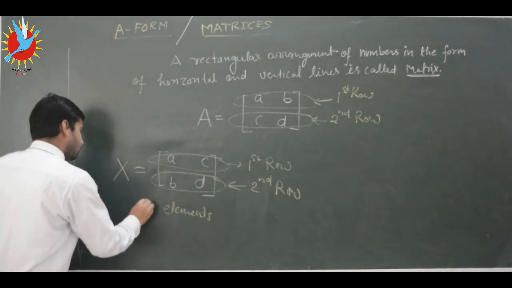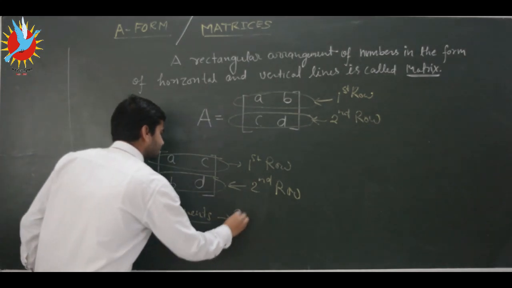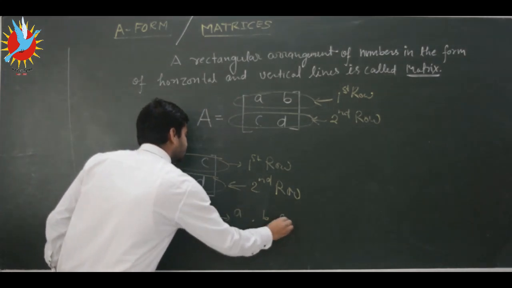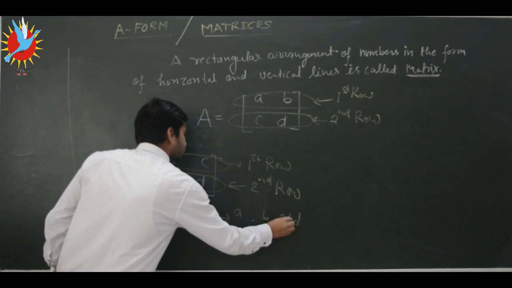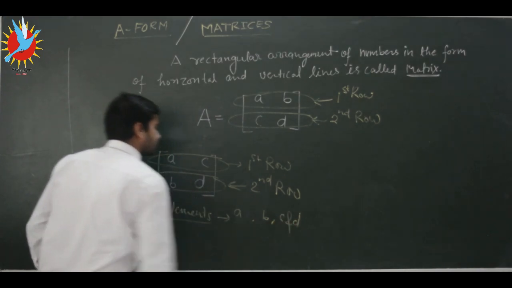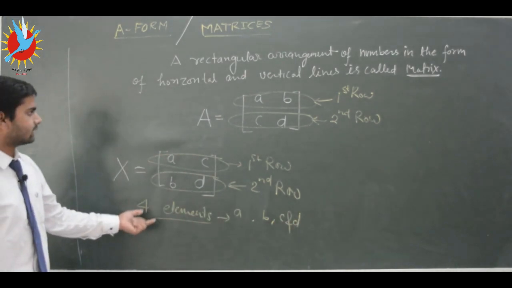This matrix has 4 elements, and those 4 elements are a b c and d. Okay, so this is the definition of elements and a matrix.